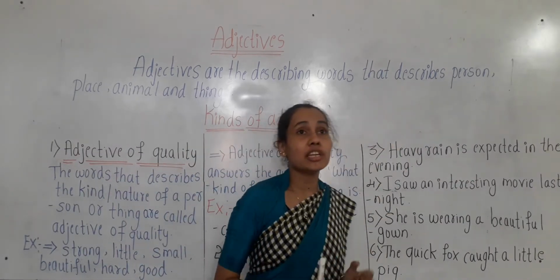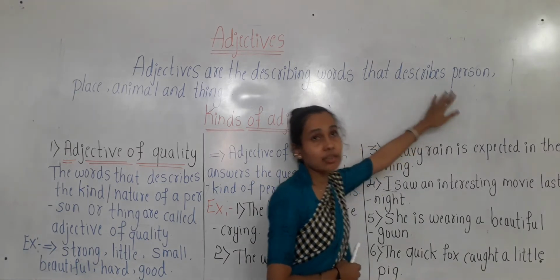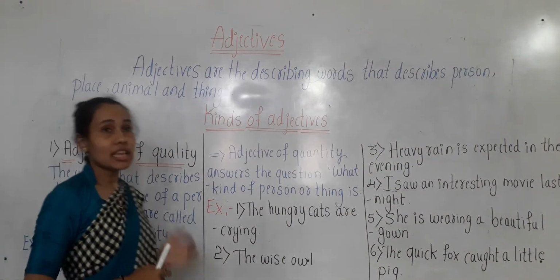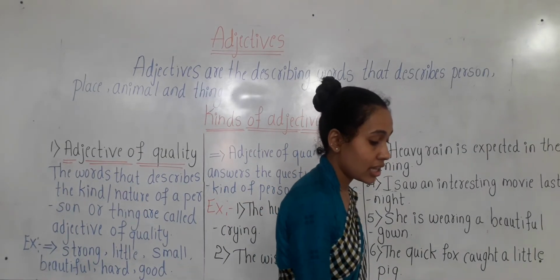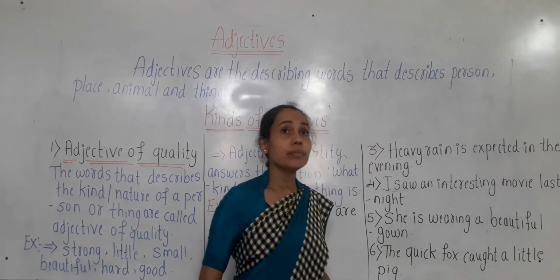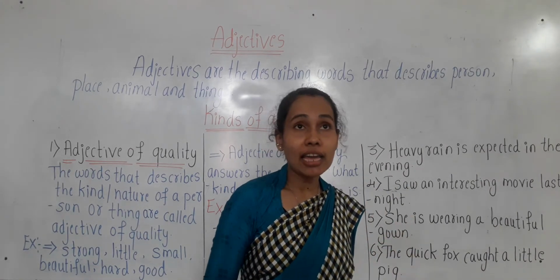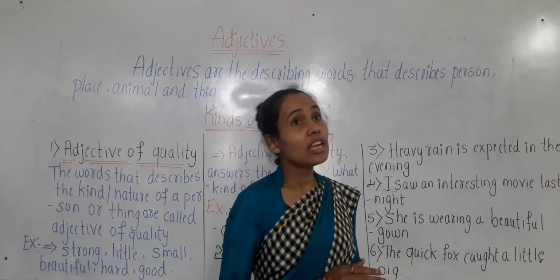Adjectives are the words which describe person, places, animals and things. So adjectives are the words used to describe the quality, the shape, the size, the number, the color of the nouns.